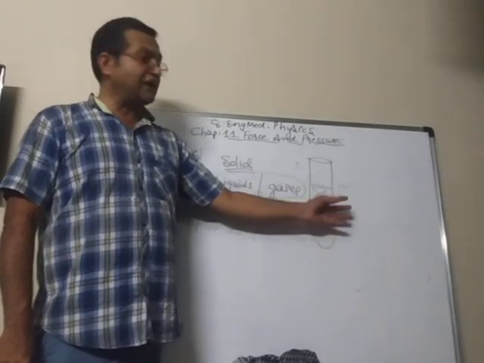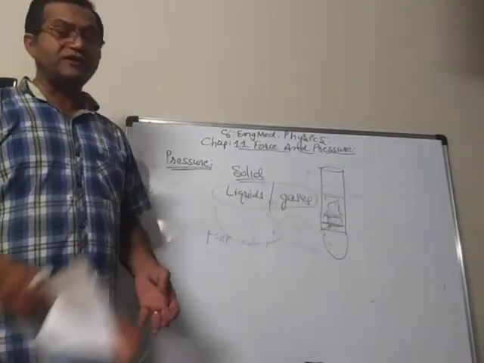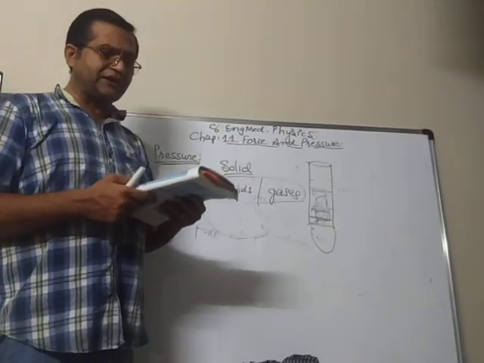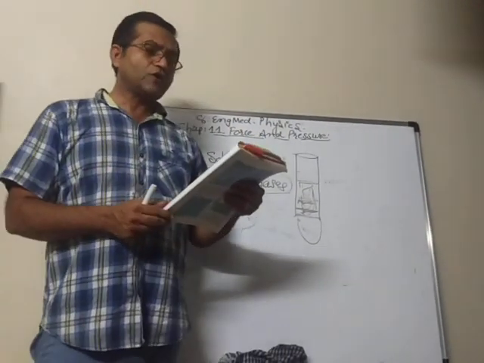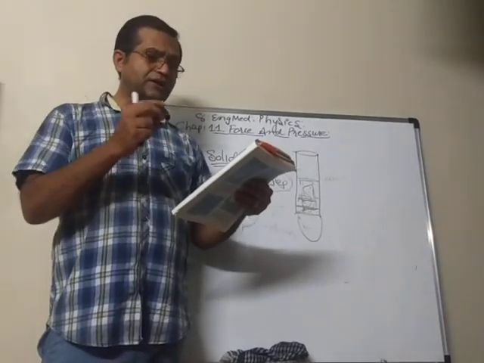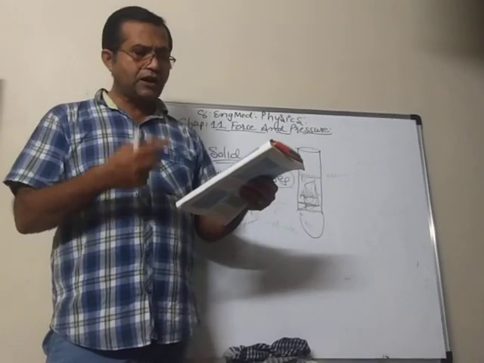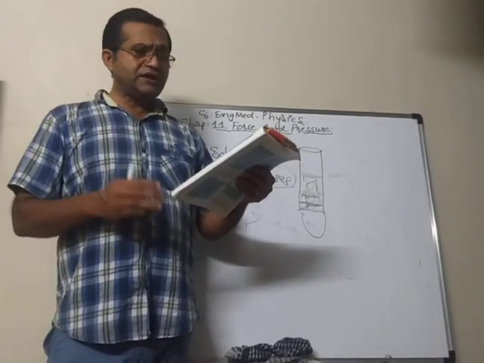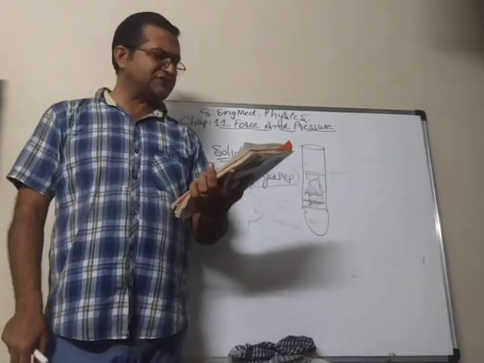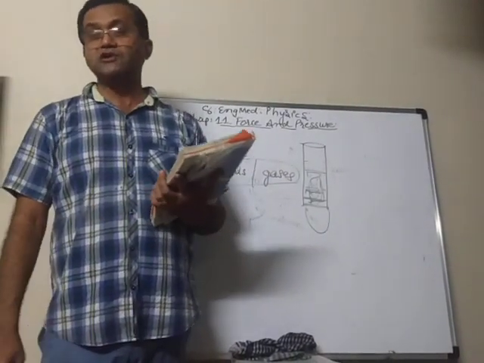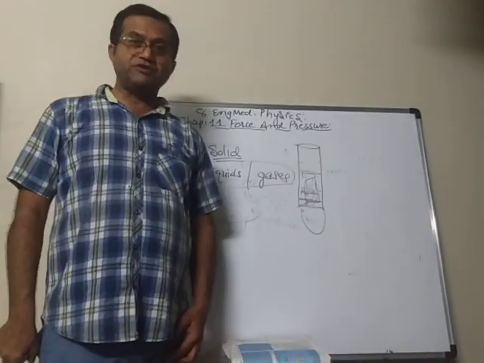But as we pour more water, it bulges bigger and bigger. It shows that water also exerts pressure. It means all liquids can exert pressure, and not only in one direction but in other directions also. About that we will learn in the next video.